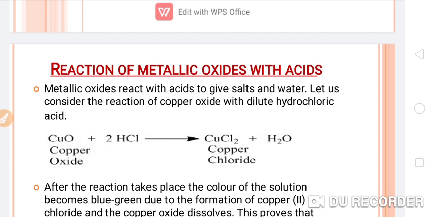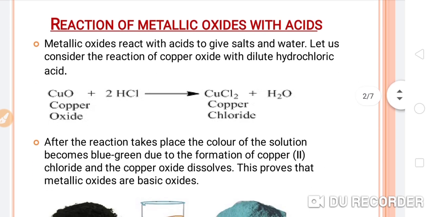So this is the copper oxide, and when the copper oxide reacts with dilute hydrochloric acid, you get a respective salt known as copper chloride and water is formed. By the help of this equation you can understand what the product will be when a metallic oxide reacts with acid. It will convert into a respective salt and water will form.